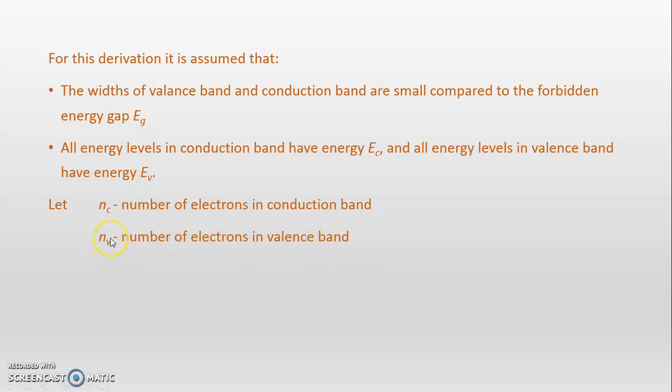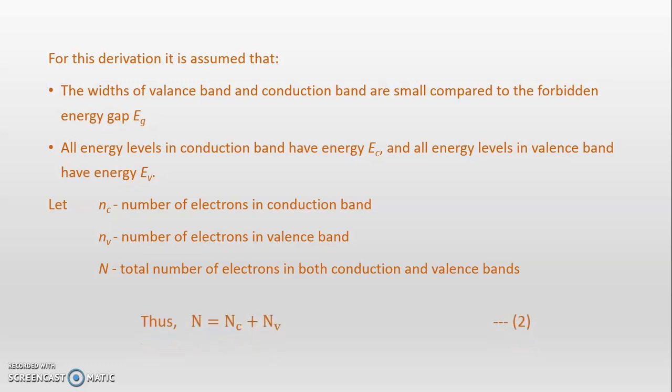Then capital N is the total number of electrons in both the conduction band and valence band. Thus, the total number of electrons we can write as N equals Nc plus Nv. Let this be equation number 2.